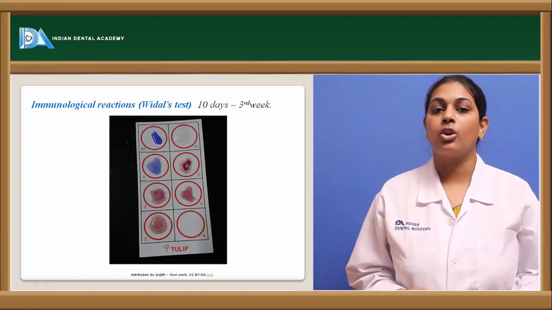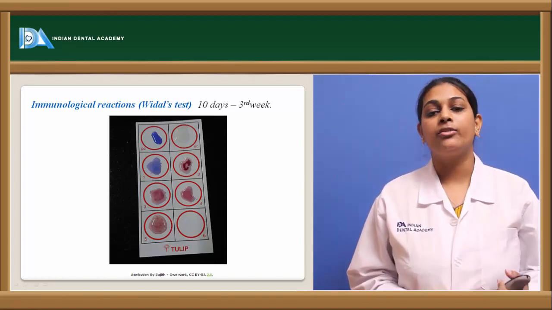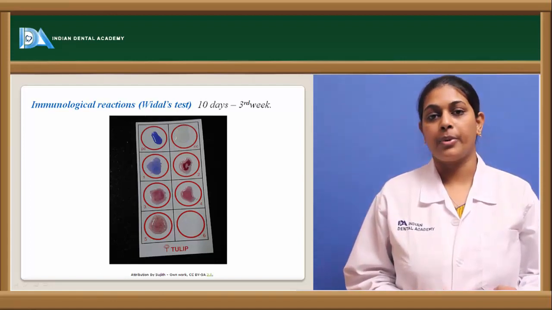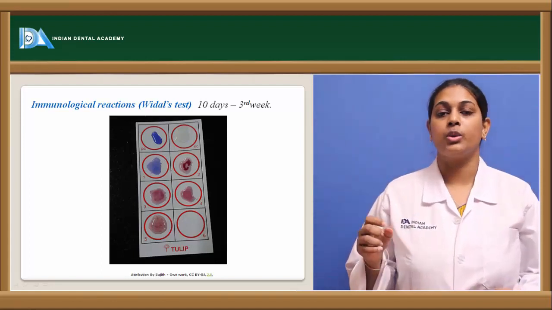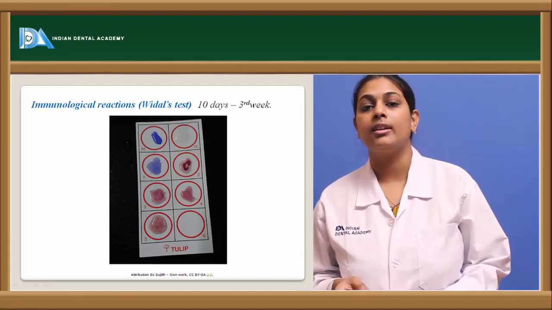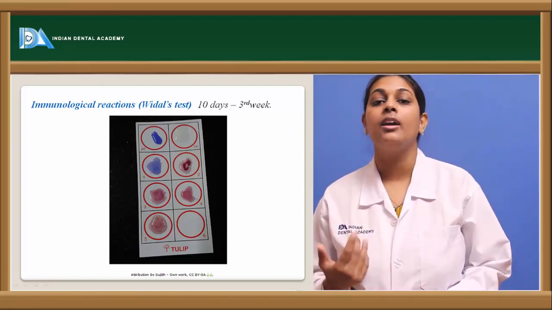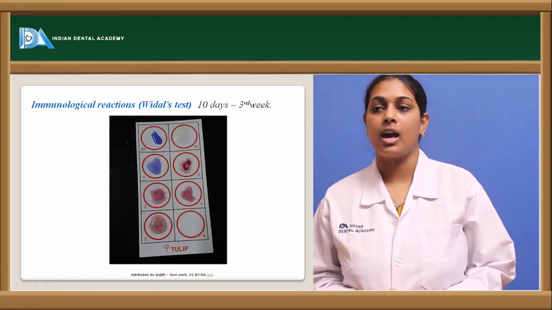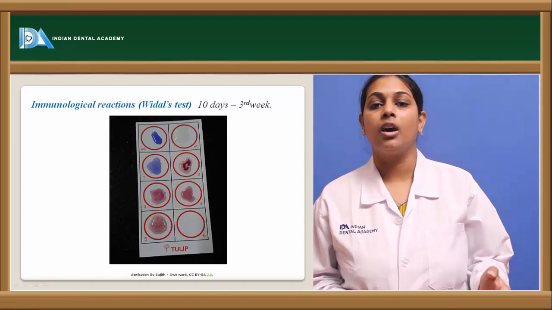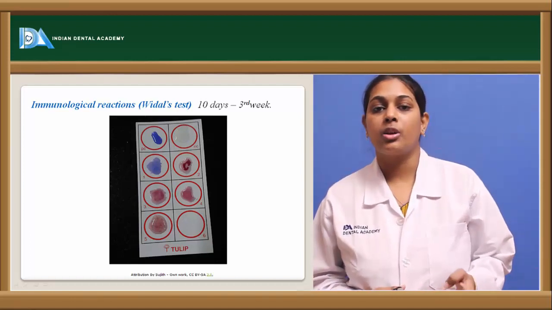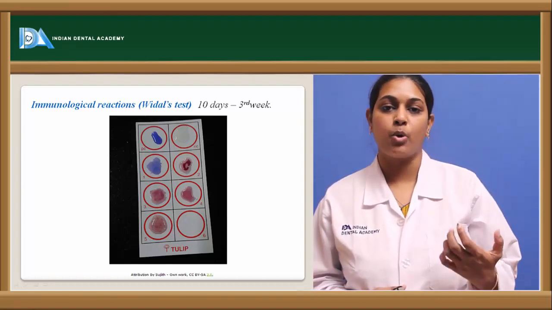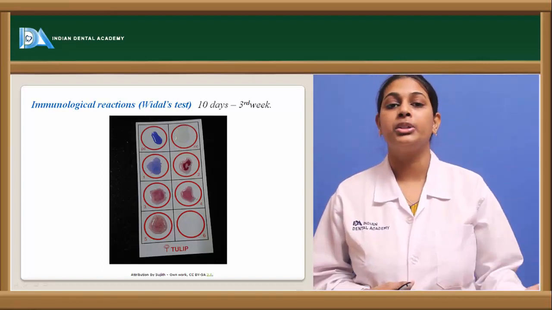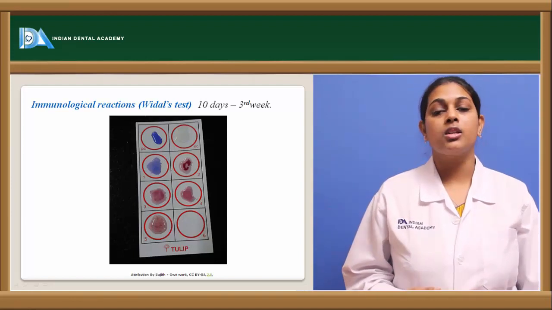The slide is rocked gently for 1 minute, and after that it should be observed for clumping. If there is clumping or agglutination, or formation of clots, then antibodies are present, and the patient is said to be infected with Salmonella typhi. Usually it takes 1 to 3 weeks from the time of exposure to the bacilli for the infection to be established. So this is Widal's test.